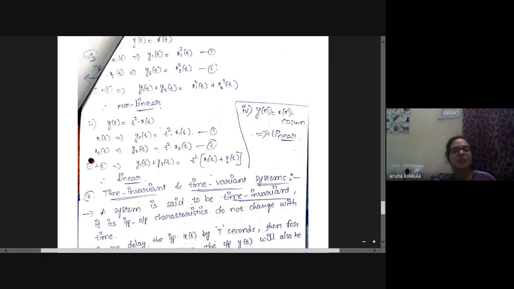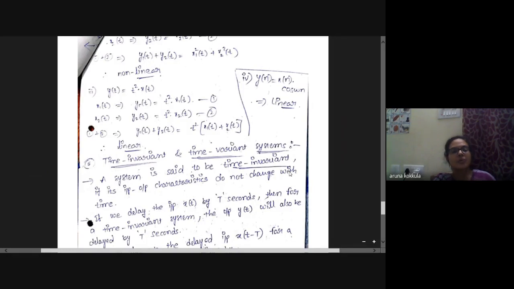For x2 of n, y2 of n is equal to x2 of n cos omega n. By combining 1 plus 2, that is y1 of n plus y2 of n is equal to x1 of n plus x2 of n, so the system is linear.